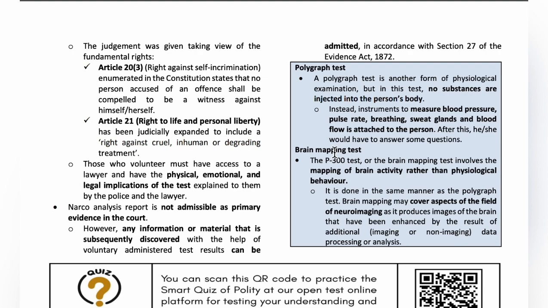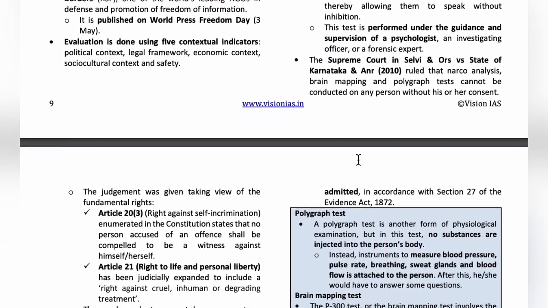This is also called the P300 test. Brain mapping is done, which extracts neuroimages. Neuroimages of the brain can be extracted for analysis and information. So these are the two types of lie detector tests, and the other one is the truth serum.